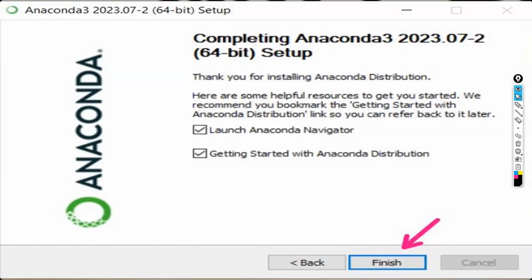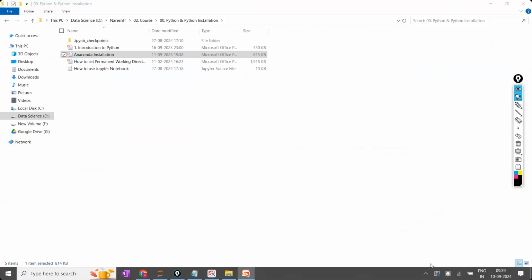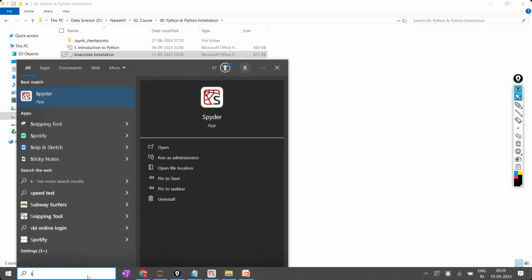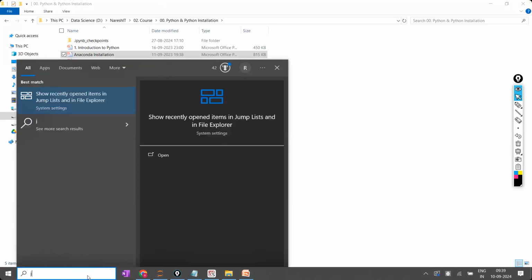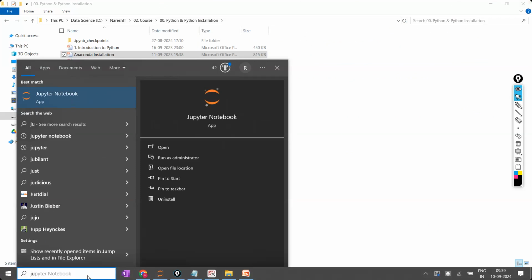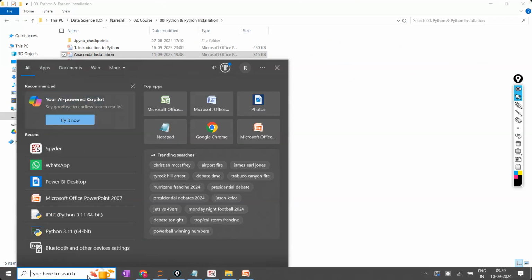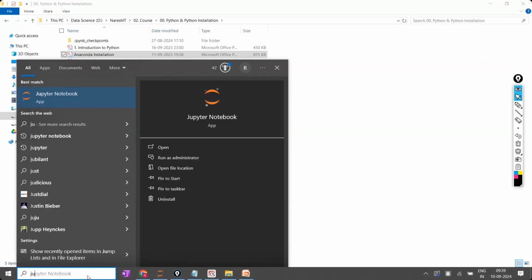Once you have installed like this, once the installation of Anaconda is completed, now you can start using the Spyder. Here directly you can type Spyder or you can type directly Jupyter Notebook. It will be available. Is the point clear, everyone? Now, first I'm going to open for you the Jupyter Notebook. Okay, now what is Jupyter Notebook and what are its advantages? Let us see. I'm trying to click on the Jupyter Notebook.